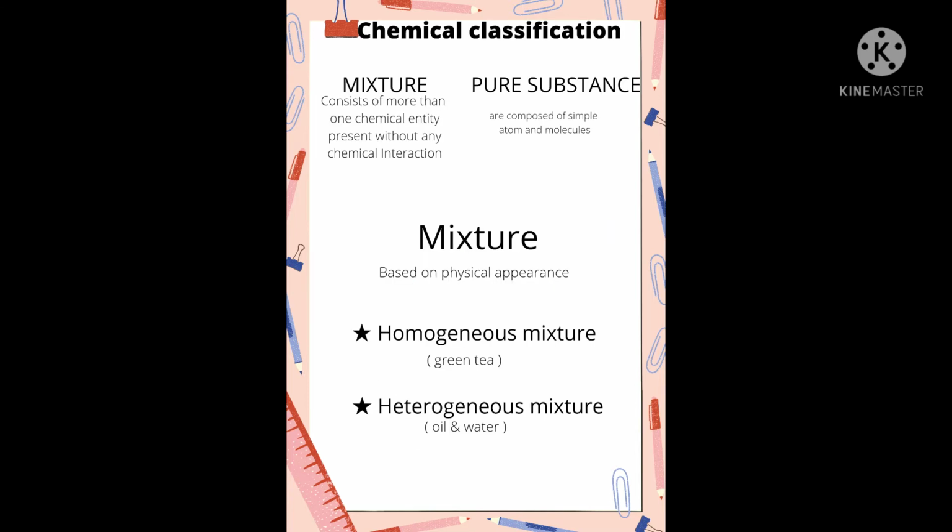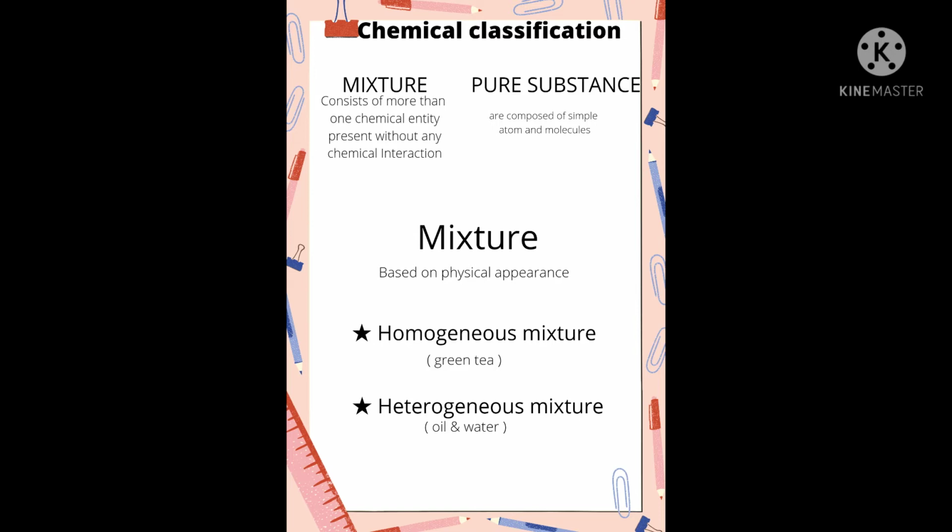Coming to the chemical classification of matter, we can classify matter into two types: 1. Mixture, 2. Pure substance. It all depends on the chemical composition of matter. We can say matter is a mixture if it consists of more than one chemical entity present without any chemical interaction. Based on the physical appearance of a mixture, a mixture is further divided into two categories: homogeneous mixture and heterogeneous mixture.